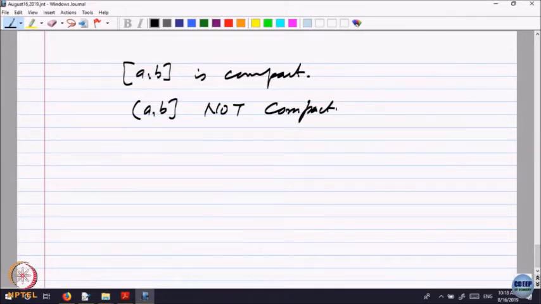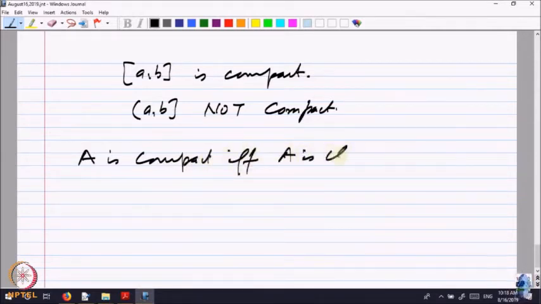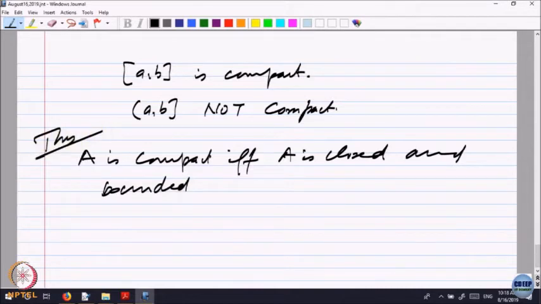So, it looks like this closed bounded interval seems to be a prototype of compact sets. So, let us try to prove a result, we guess a result now, that a set in R^n is compact if and only if it is closed and bounded. So, we want to prove a theorem. A is compact if and only if A is closed and bounded. So, let us try to prove. If we are able to prove, then it is true, if not, then we have a contradiction. Okay. So, let us try to prove.